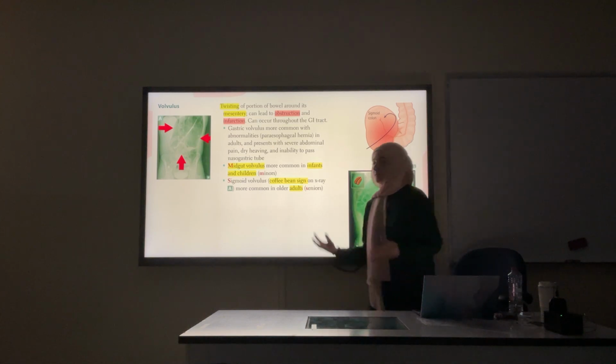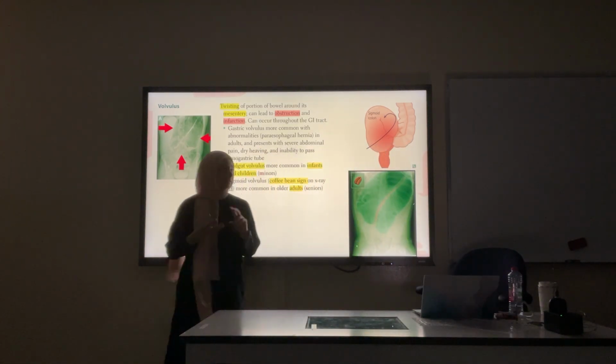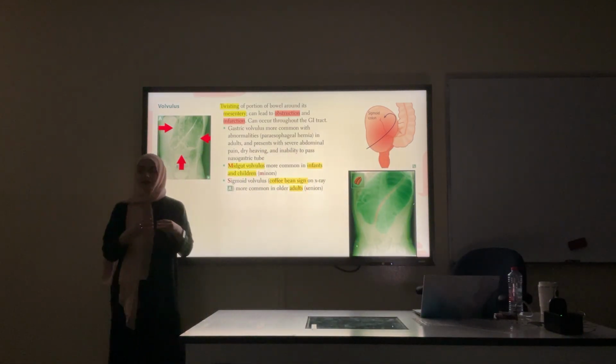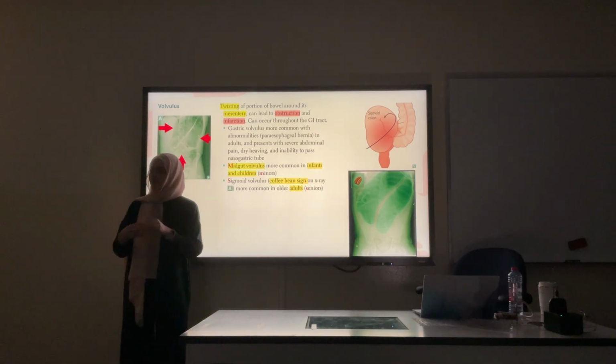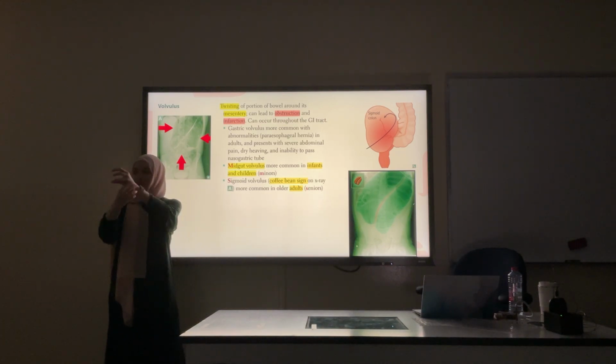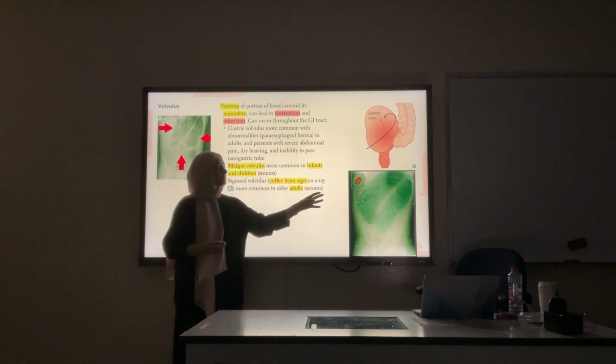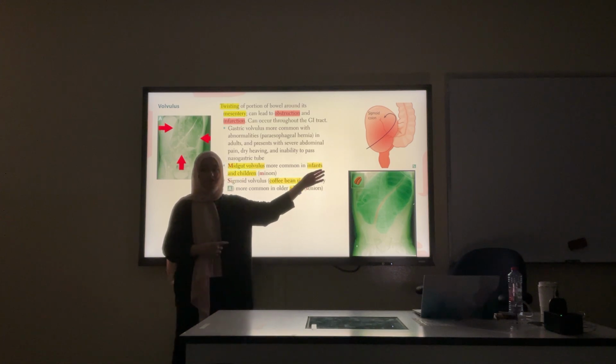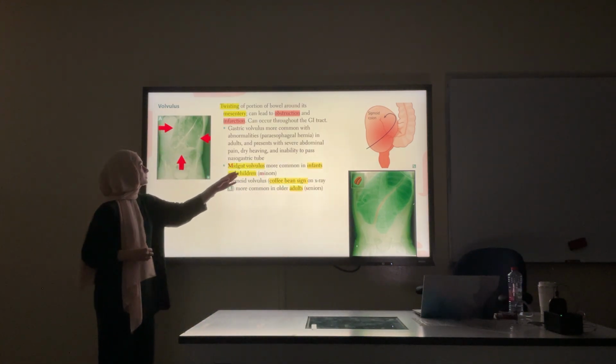Volvulus is basically twisting of the bowel on the mesentery, on its mesenteric supply. Most of the organs are intraperitoneal. Intraperitoneal means there's a mesenteric connection to them. Inside the mesentery, we have the blood vessels. But if the bowel twisted, the blood flow to the segment would be affected. So this can also cause ischemia and necrosis.